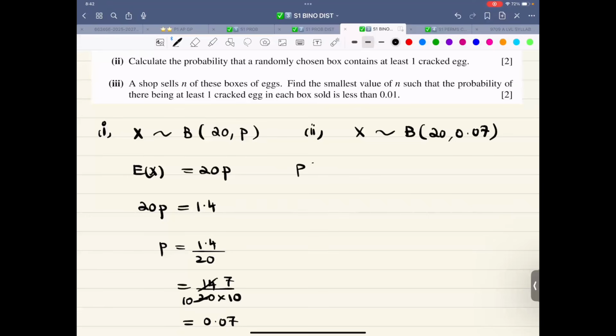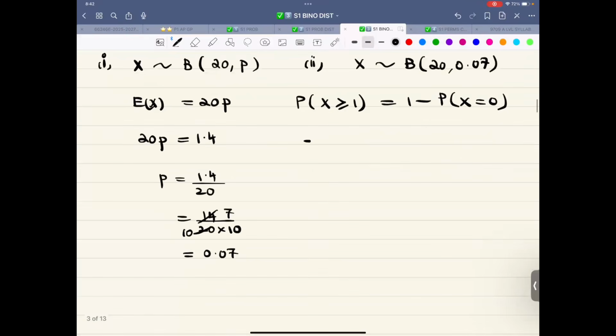At least one. Probability of at least one is 1 minus probability of 0. A very important rule that will also be used in the third part. This is 1 minus 20C0, success 0.07 raised to the power of 0, 0.93 raised to the power of 20.